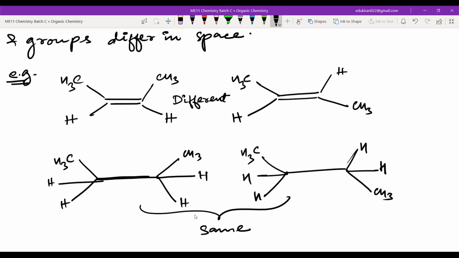Can you see that when I'm drawing it for alkene, I'm saying that these two are different, but when I'm drawing a very similar thing for alkane, I'm seeing it as same? Yes or no? Yes, sir. So why is this happening? What is very important about alkene, and what is one of the properties of alkene that makes it different? It is only a play of drawing, right? Now I need to share this screen with you guys.